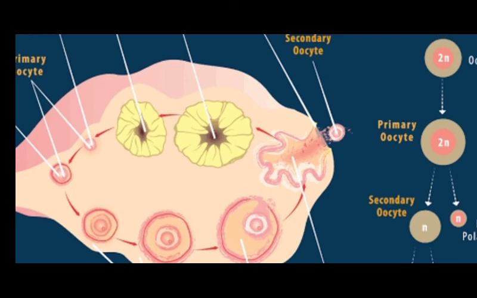This corpus luteum has a second, important purpose. It releases the second female hormone, progesterone, which is responsible for maintaining the pregnancy. If the ovum gets fertilized and the zygote or embryo develops, this embryo will go and fix itself to the surface of the uterus and grow there, isn't it?